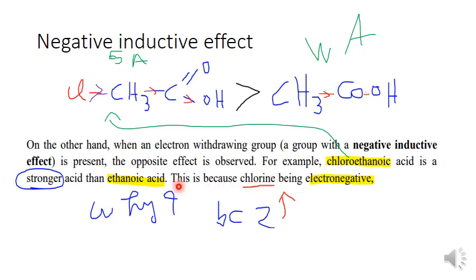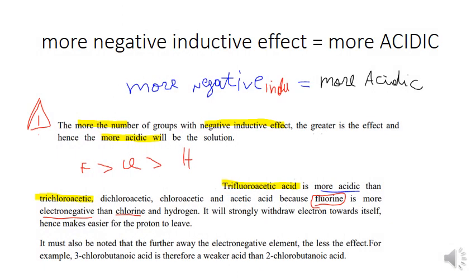You know, this chlorine is more electronegative. More negative inductive effect means more acidic.